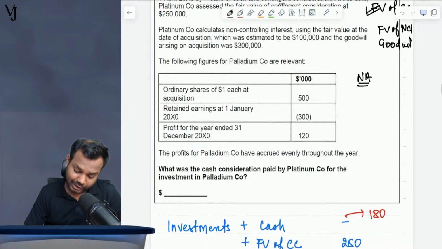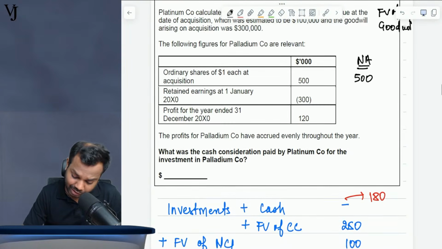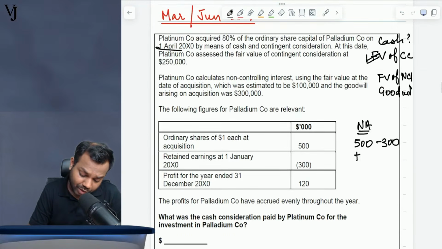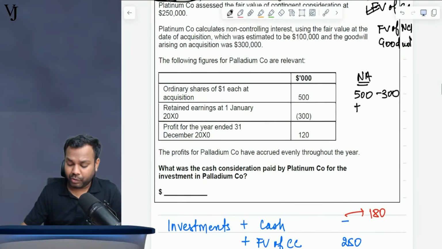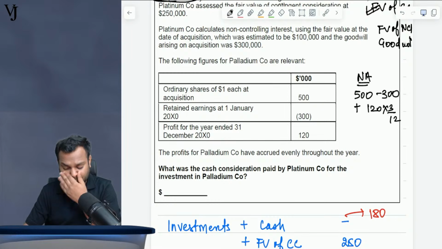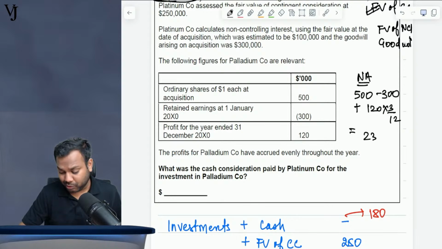How come? See, on date of acquisition, share capital is 500. Retained earnings on 1st January is 300, so minus 300. Now, profit is 120, but for the entire year. But we have acquired on when? 1st April 2020. So out of 120, we have to take 3 months profit till the date of acquisition. So that comes to 30. So what is the amount of net assets? The amount of net assets is 500 minus 300 plus 30, which is 230. So the net assets is also given.